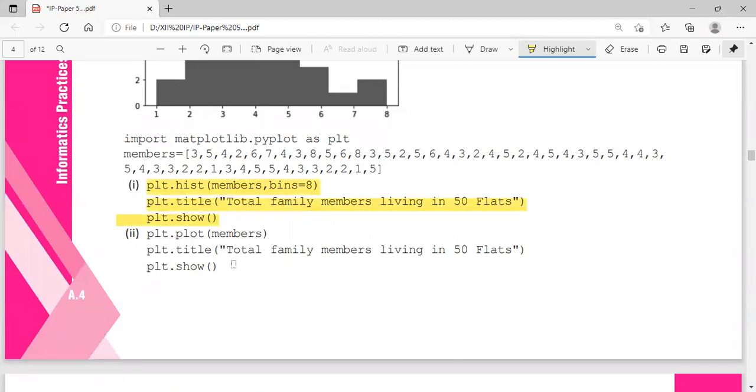Now we will check on this option. plt.plot with data is passed but bins are not passed, but it's an optional field. If you are not passing bins, you will get the default 10 bins, but in your question you have 8 bins only, so this option is wrong.